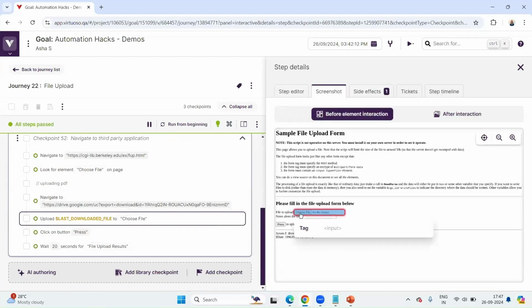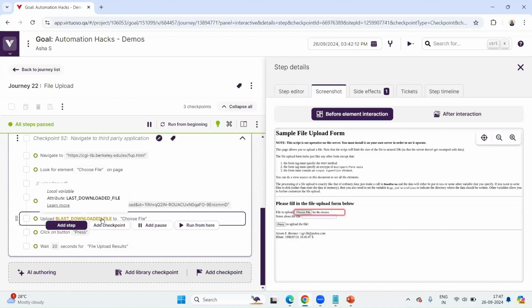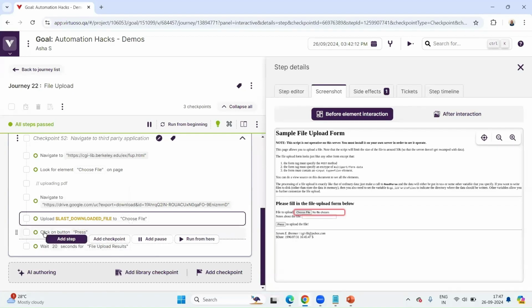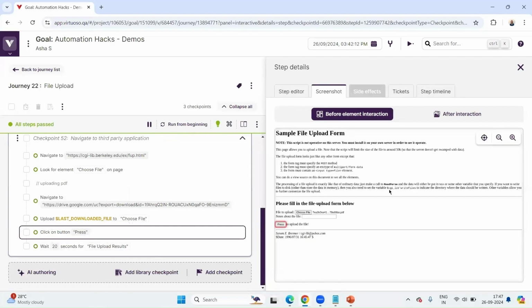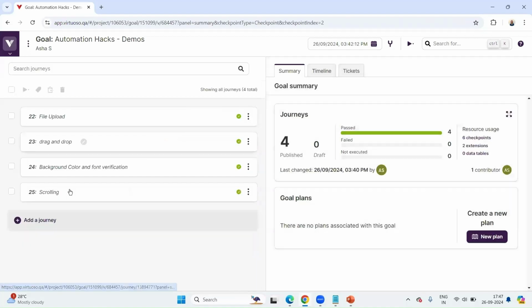Let me just go here. Here you see the choose file. When I use this last upload file as an option, there's a local variable that is storing the file, and then it just loads. So here you can see the file that is uploaded. That was a PDF file. And then when you click on press, that's the button, it performs the operation. So this was about file upload.